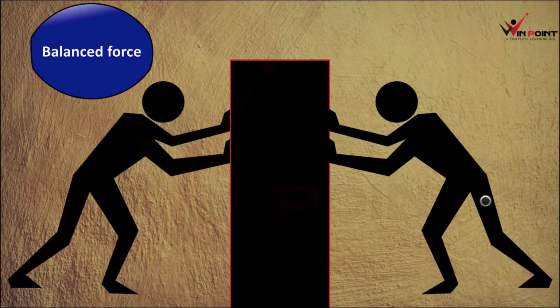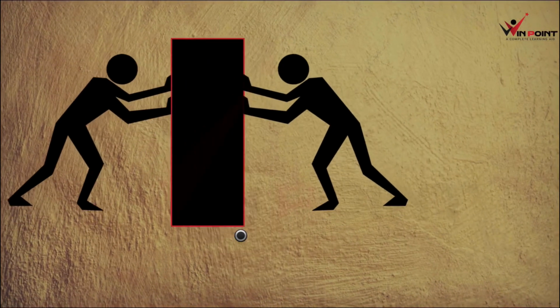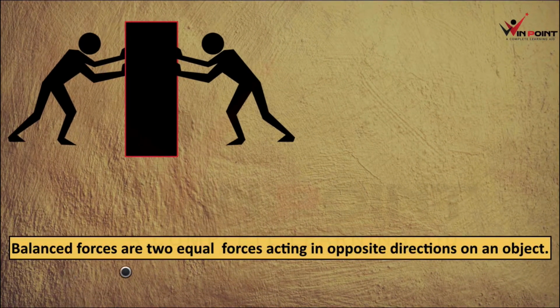Yes, the forces will cancel each other. The forces are going to cancel each other because they are equal and opposite, and the effect of the forces will be zero. The object is not going to move. This type of force is known as balanced force. So we can define balanced force now. Balanced forces are two equal forces acting in opposite directions on an object. These are forces acting on the same object in opposite directions. They are going to cancel each other. The net force will be zero.